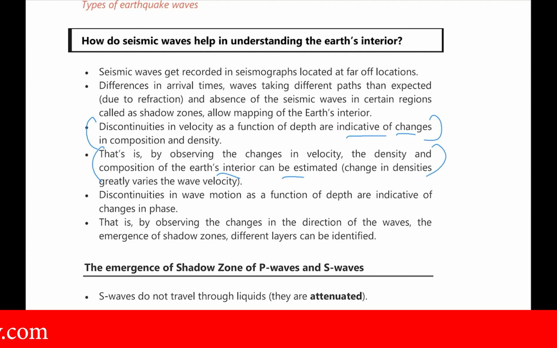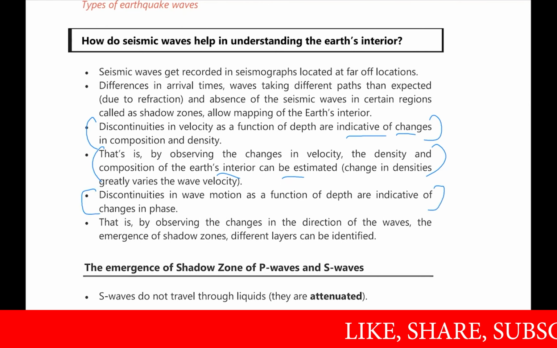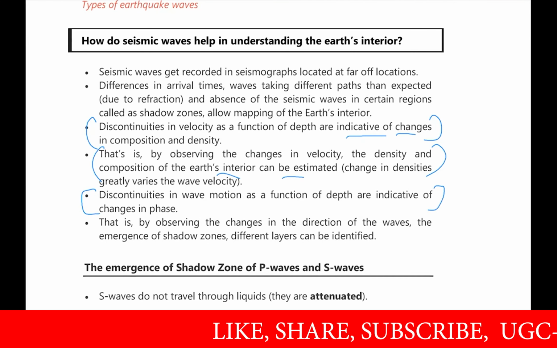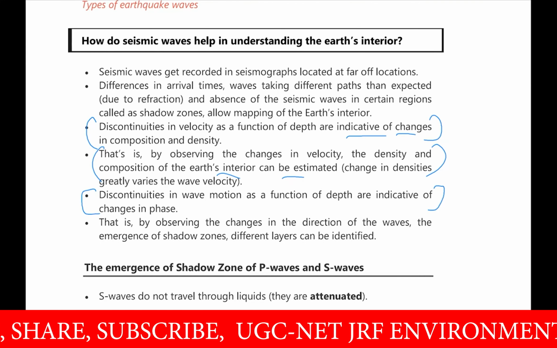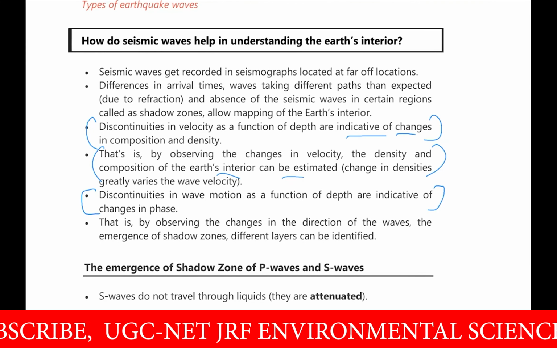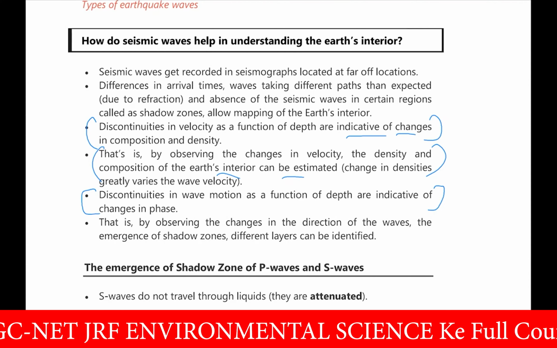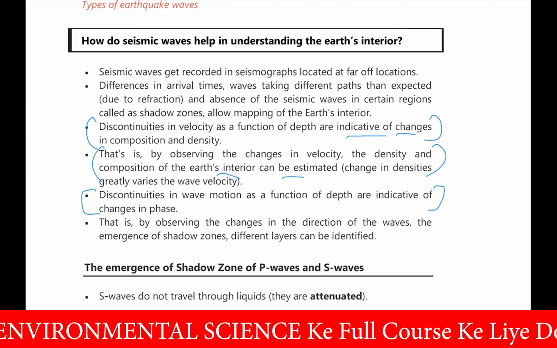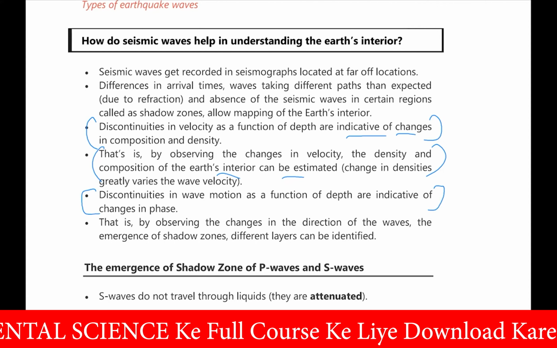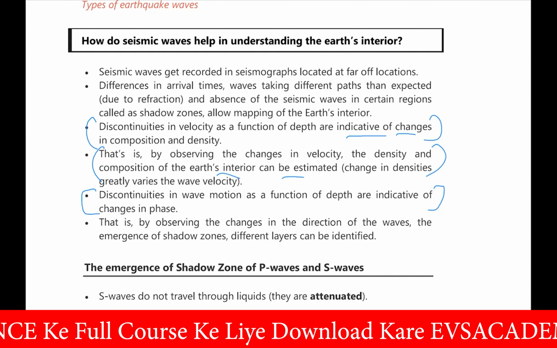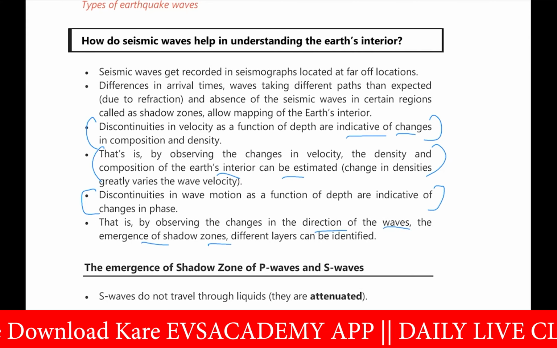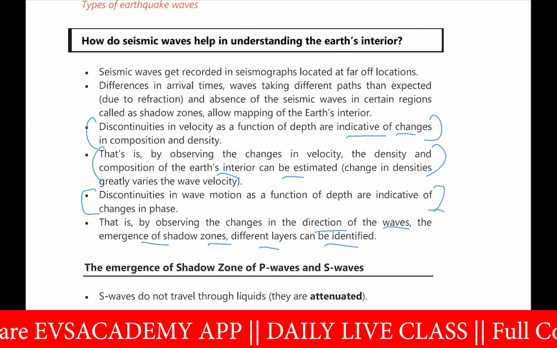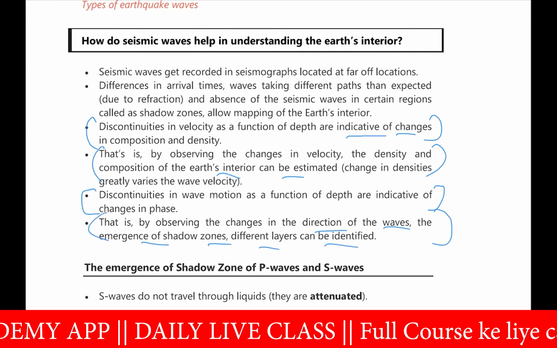But discontinuities in wave motion as a function of depth are indicative of changes in phase: changes to liquid phase, again solid phase, again maybe liquid phase. So that tells you that this speed is due to the solid portion, and this speed is due to the liquid portion. By observing the change in the direction of the wave and the emergence of shadow zones, different layers can be identified inside the Earth.